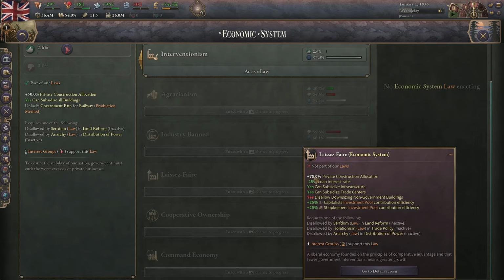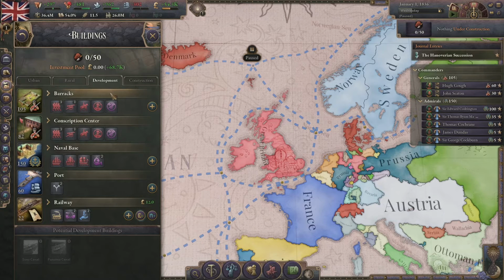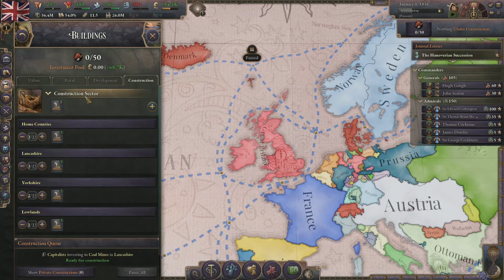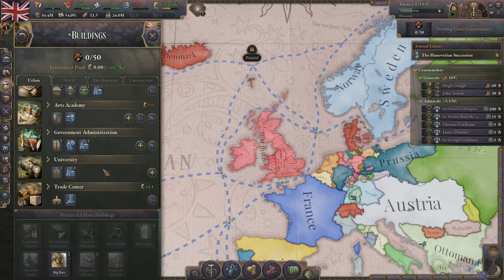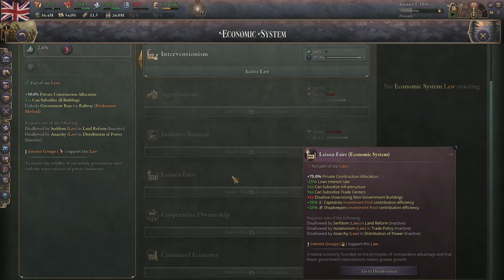And more private construction allocation means that more private buildings are going to get constructed and you're not going to have to pay for them, so why not? The biggest problem here is that you cannot downsize buildings that aren't owned by the government. So if it's not a barrack, conscription center, naval base, construction sector, subsistence farm, university, or government administration, then you cannot get rid of it.